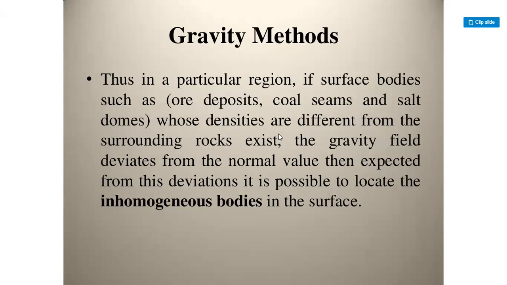Thus, in a particular region, if subsurface bodies such as ore deposits, coal seams, and salt domes, whose densities are different from the surrounding rocks, exist, the gravity field deviates from the normal value expected. From these deviations, it is possible to locate the inhomogeneous bodies in the subsurface.